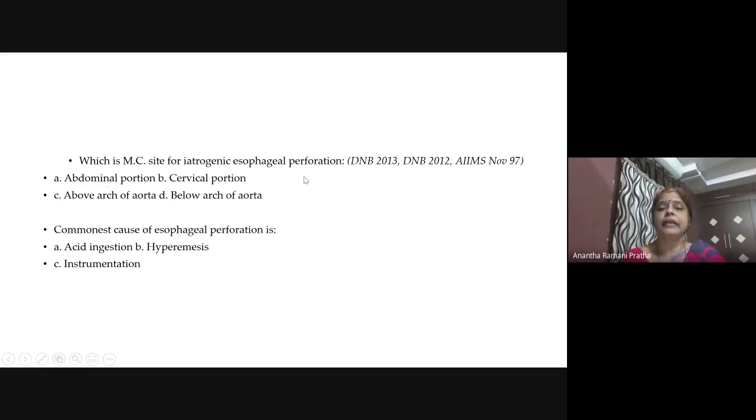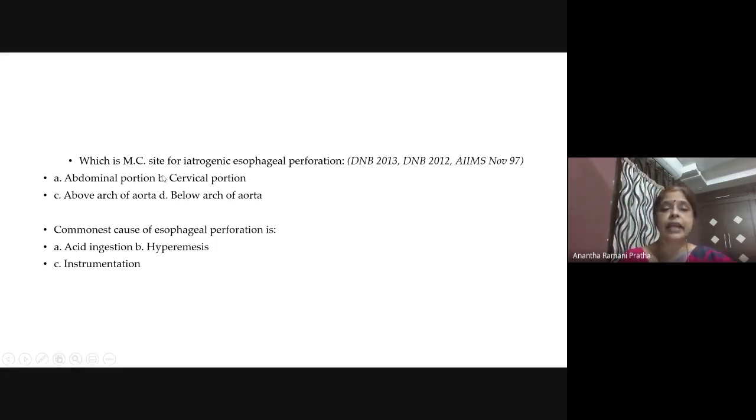Iatrogenic means most commonly when they're doing an upper GI endoscopy. They put the scope in blindly without seeing. The narrowest part of the esophagus is the upper esophageal sphincter, just at the cricopharyngeal junction, the cricopharynx.